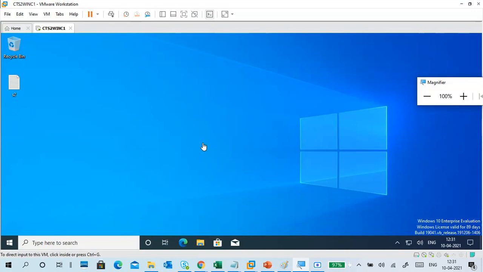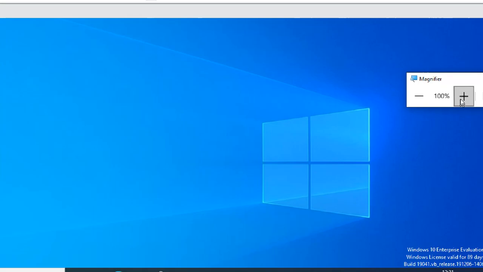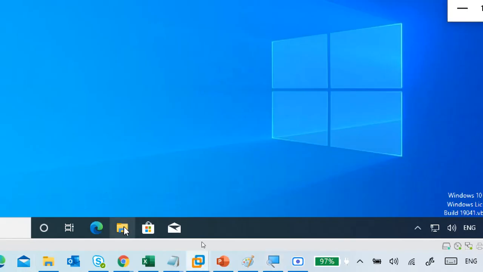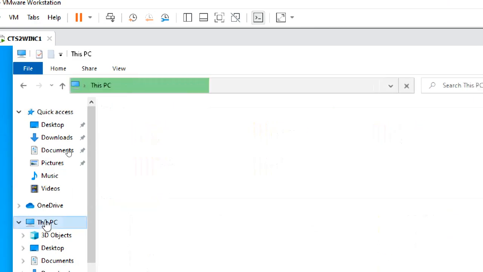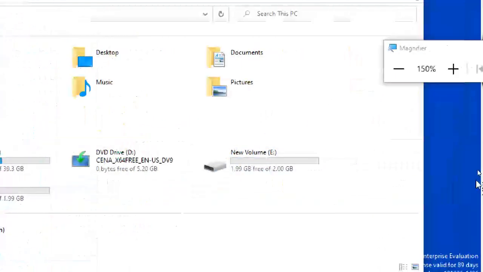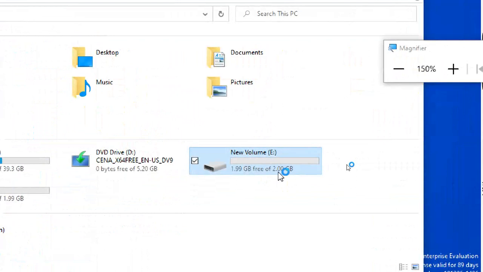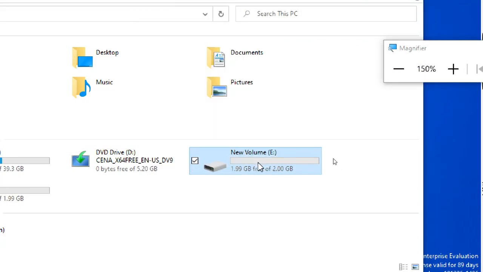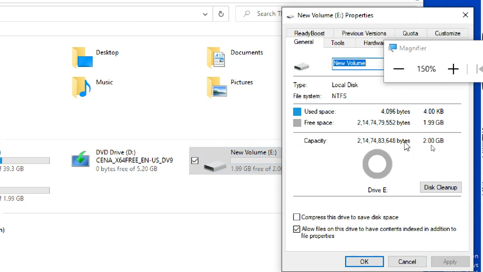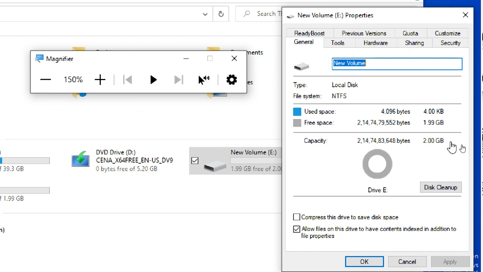Okay. Now I log in. So what I want to do is I'm going to File Explorer. Click on This PC. Now can you see E drive 2 GB only? So right click, go to the properties. Actually it is 10 GB. For me it is showing 2 GB only. Why is it showing 2 GB?